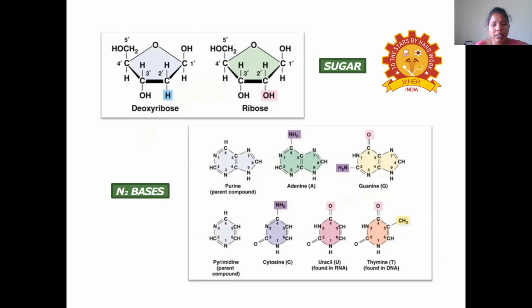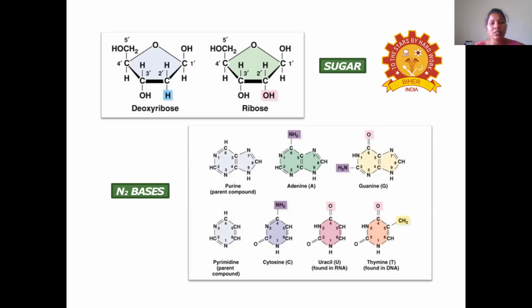Then coming to the sugar present in the nucleic acids, two types of sugars are present. Those are deoxyribose sugar and ribose sugar. What is the difference between deoxyribose sugar and ribose sugar? Deoxyribose sugar is present in DNA and ribose sugar is present in RNA.